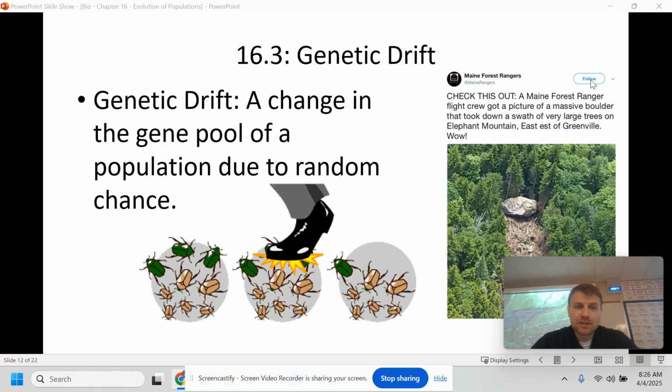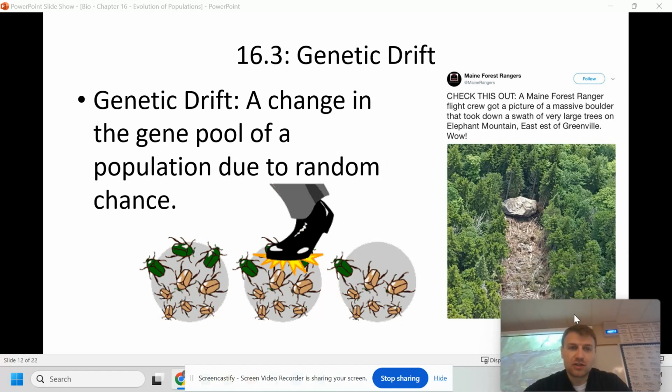So up until this point, we've been looking at how evolution has been for a reason. So something is being selected for, something is being selected against. But in this case, what we see is evolution can sometimes be random. In this example, genetic drift is where random events just kind of happen. You can see this person stepping on the green beetles. You might think this person is purposely stepping on them, but just by random chance, they step on more green beetles than brown beetles. And that changes the allele frequency or changes the population over time. So this is evolution, even though it's random.